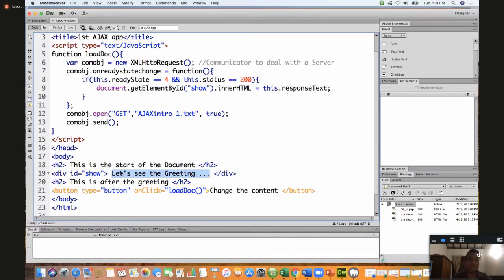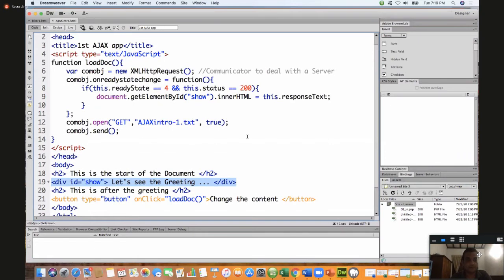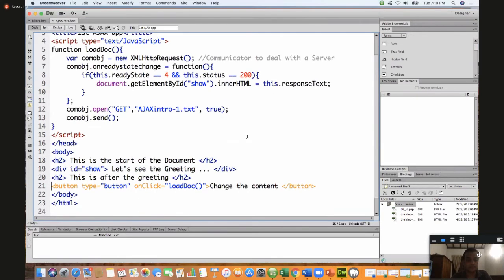When you click on this, the text will change, but these other texts will not be affected. Only this element will be affected because we have asked to replace the text here. That is the only thing happening.